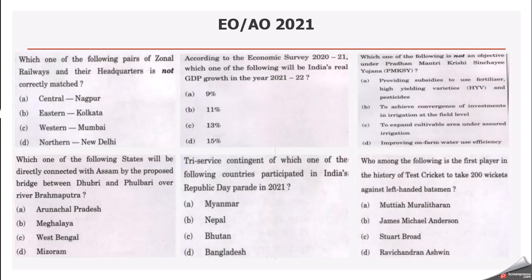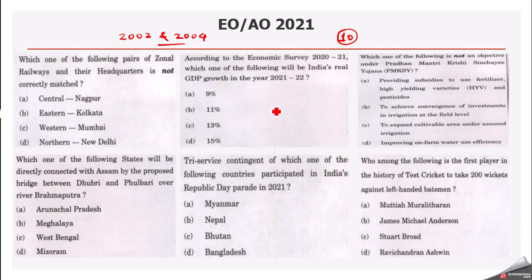Moving on to the latest examination of 2021. In this examination, we got total 10 questions from current affairs, the highest so far in this EPFO examination. Here we are not analyzing the 2002 and 2004 question papers because those papers are now very much outdated and you can just go through the question papers. The recent ones which were held in last 10 years, our focus is on that only.